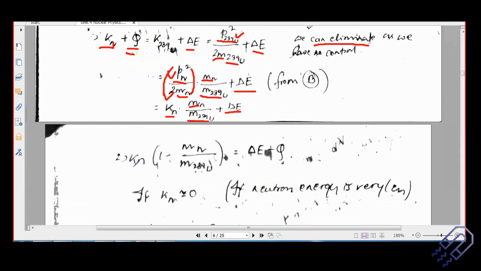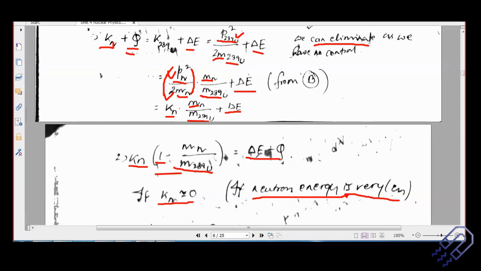So if we just take Kn common, we have got it as 1 minus Mn divided by M uranium-239, right? Which is equal to delta E minus Q. Okay. So if you just look into this reaction, and let's say that the neutron has got a very less energy. If the neutron is less energetic, the kinetic energy of the neutron can be considered to be almost zero. It won't be zero, of course, because it has to come and hit the target. But if it is very less in energy, which usually happens when we are talking about compound reaction, then this part will actually become zero.